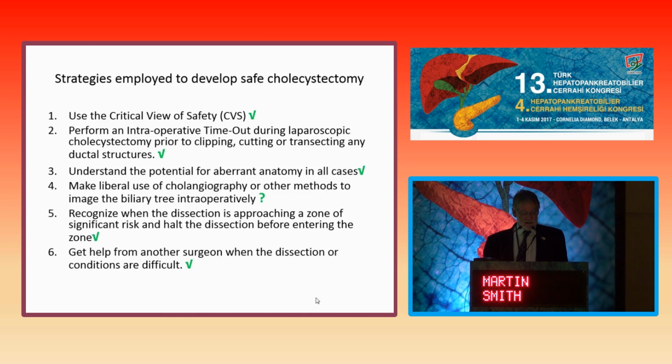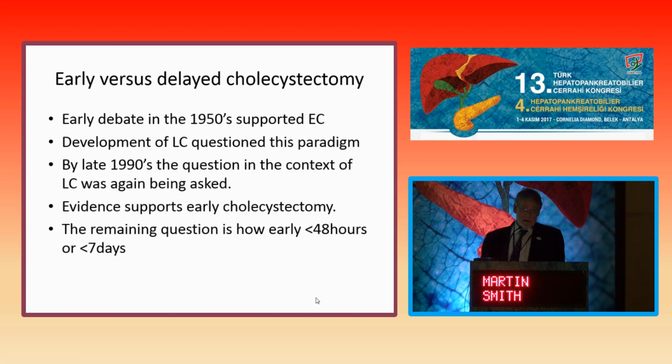It's not something I've ever done, and how can that be safer than a laparoscopic cholecystectomy? And so I think those of us who have had experience in open cholecystectomy need to understand that potentially opening may not be a salvage procedure, and possibly what's necessary is a more experienced colleague rather than necessarily open conversion.